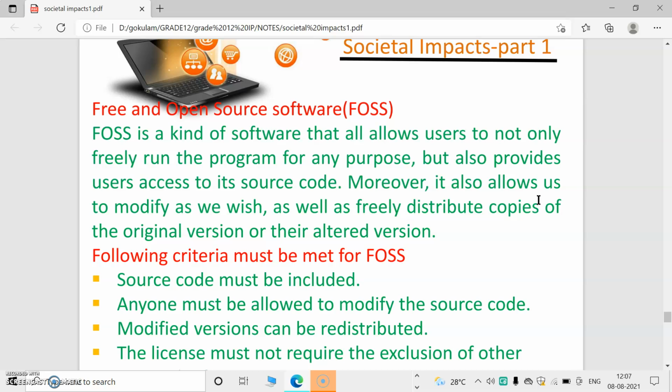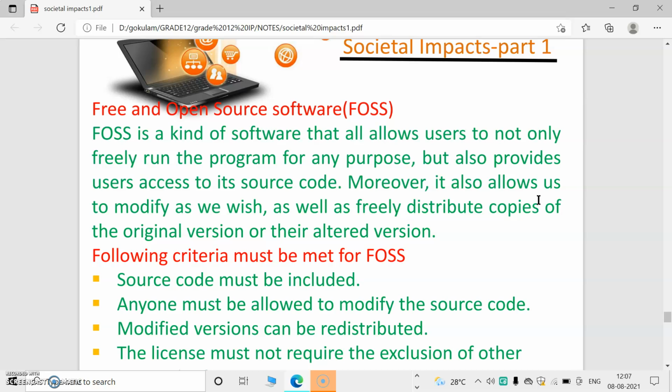Free and open source software is a kind of software that allows users to not only run the program but also provides access to its source code too. That means if you are purchasing a software, we can use that program, we can execute that program, as well as we can see its source code, so that we can modify it according to our wish, and we can distribute copies of the original versions or their altered versions.